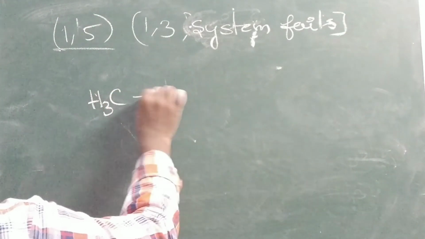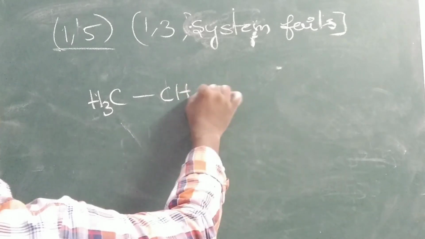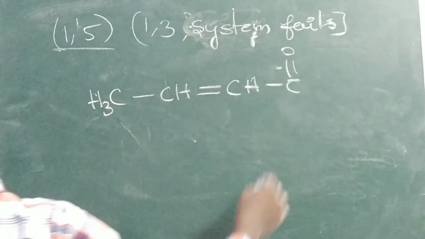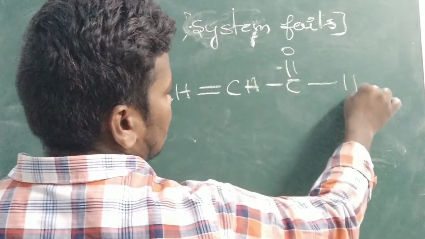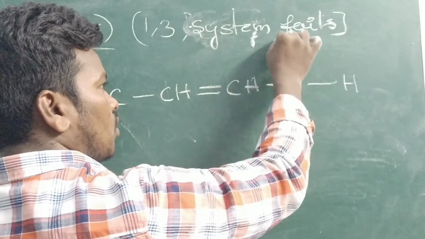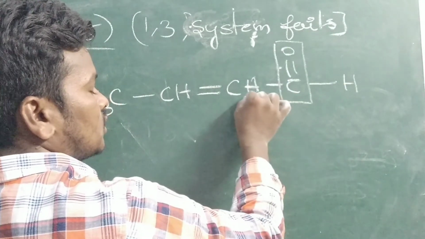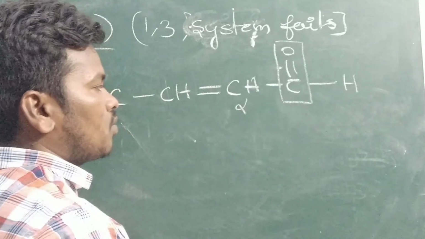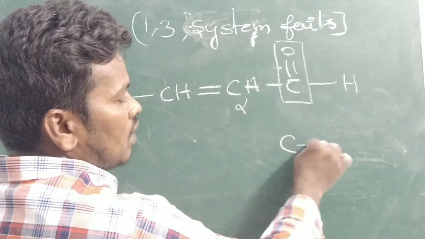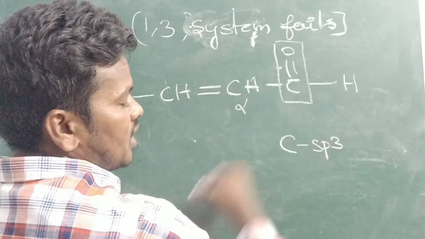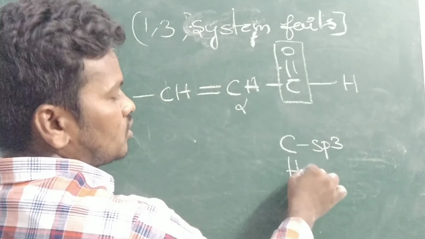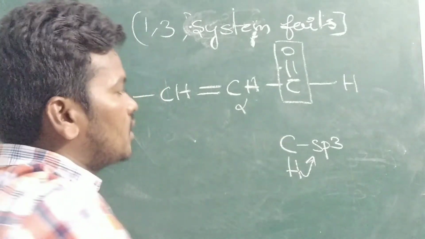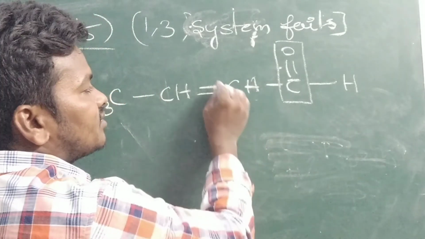CH3, CH double bond CH, C double bond O, H. First of all, we have to identify the functional group. This is called the alpha carbon. Here there is no alpha carbon. What is our condition? The alpha carbon should be sp3 hybridized and should contain hydrogen, of course, alpha hydrogen. Alpha hydrogen is there, but it is not sp3.